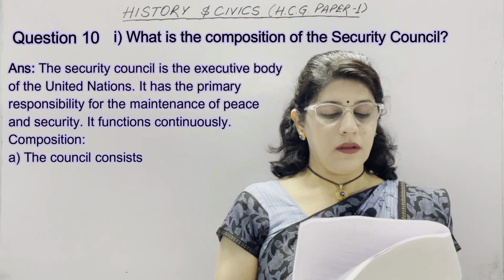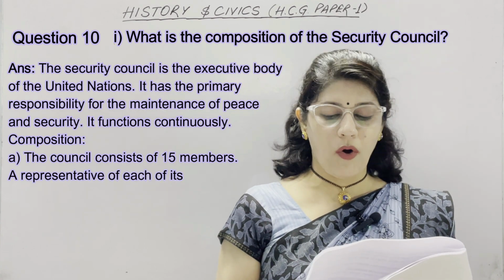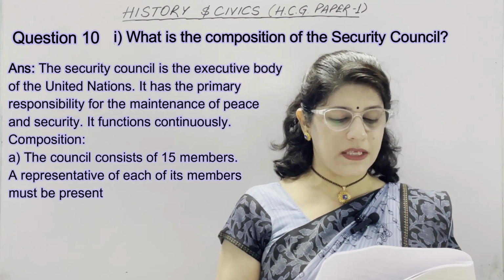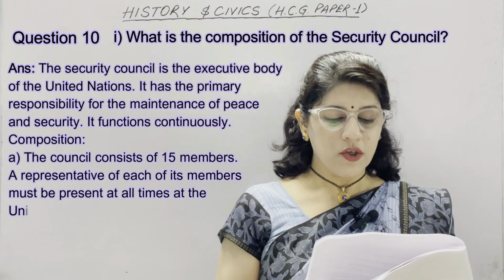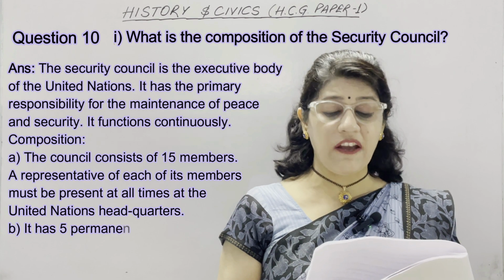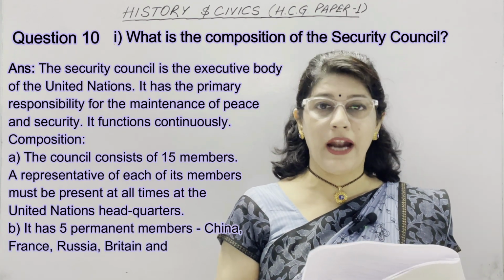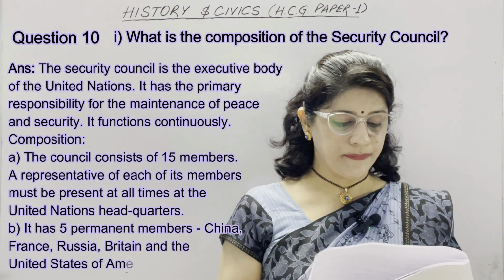Now points. The council consists of 15 members. A representative of each of its members must be present at all times at the United Nations headquarters. Second, it has 5 permanent members: China, France, Russia, Britain, and the United States of America.